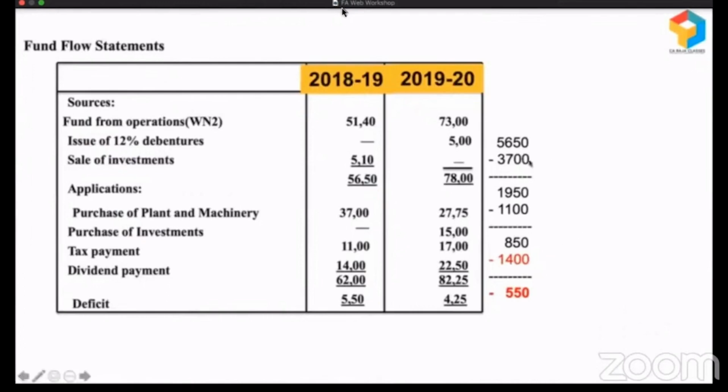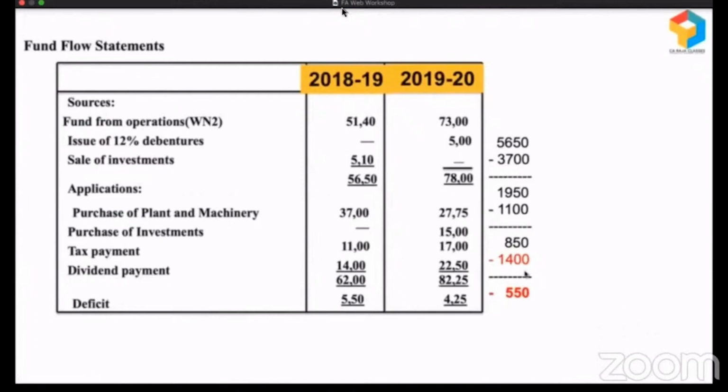Or ideally, what this business should have done, when they purchased plant and machinery of 3,700, is raise some long-term funds. Some portion of this 3,700 could have been funded by long-term funds, and that would have left a good amount of surplus so that they could have paid this dividend easily. Or the other way is, when they have an investment to take place to the extent of 3,700, why are they paying dividend? They could have used this money for funding that, right?